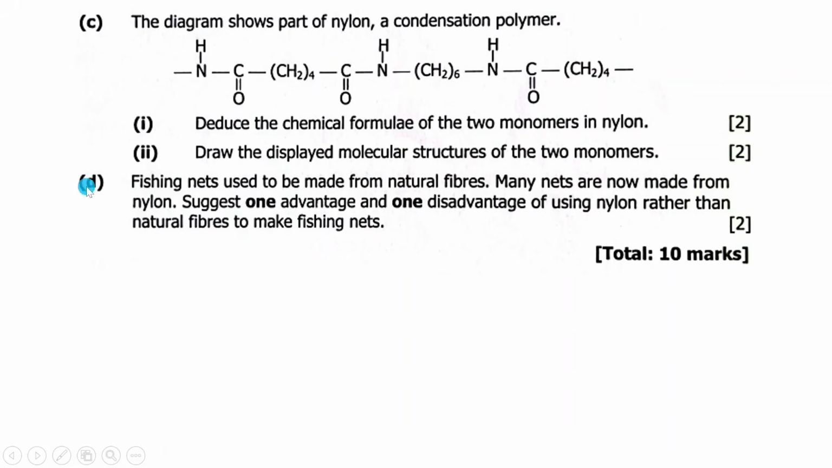So, D, fishing nets used to be made from natural fibers. Many nets are now made from nylon. Suggest one advantage and one disadvantage of using nylon rather than natural fibers to make fishing nets.